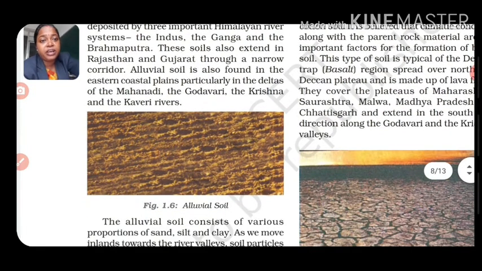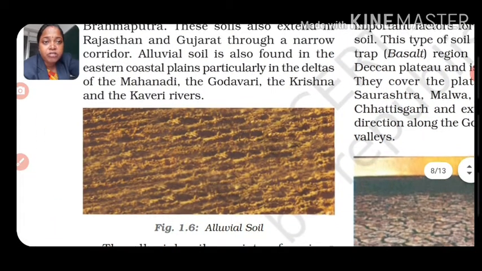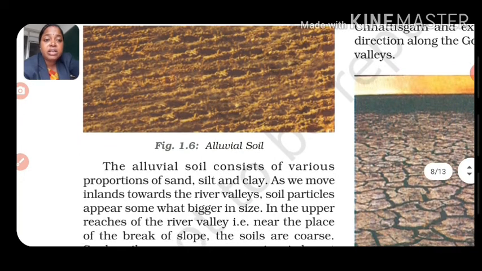This is figure 1.6. This is the type of soil we find mostly in the northern plain and the eastern coastal plain areas. The alluvial soil consists of various portions of sand, silt and clay, as it brings depositions of soil through the rivers.